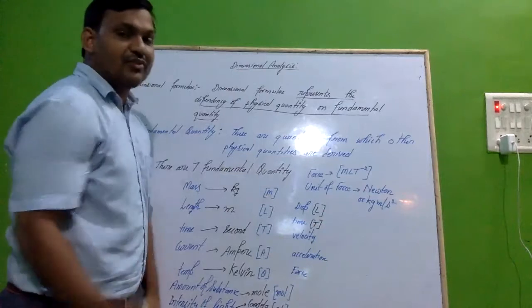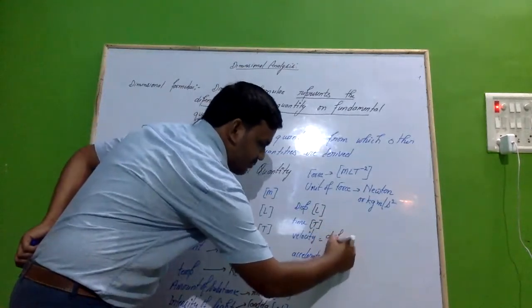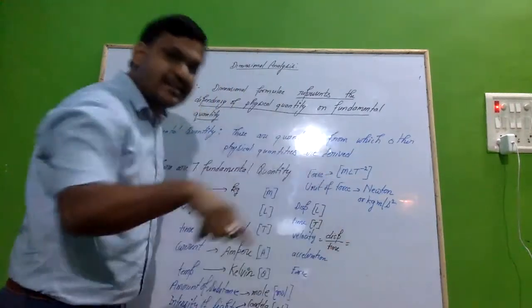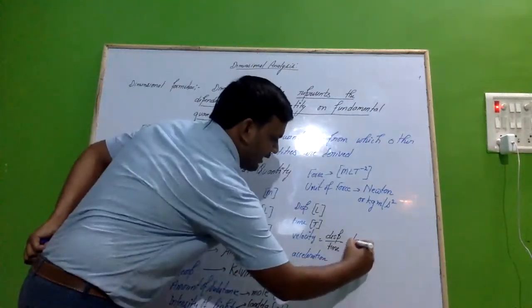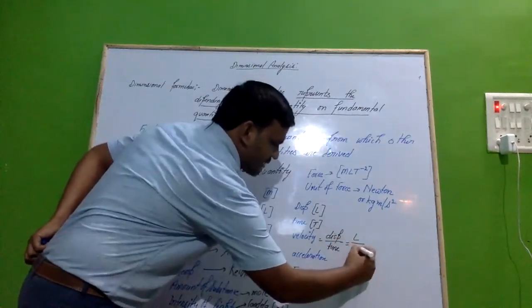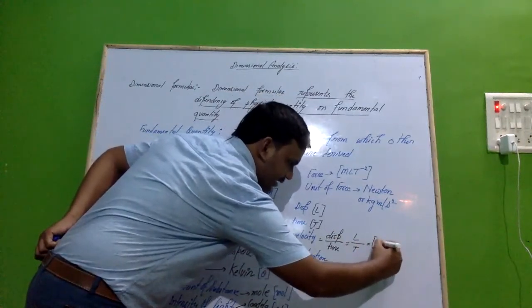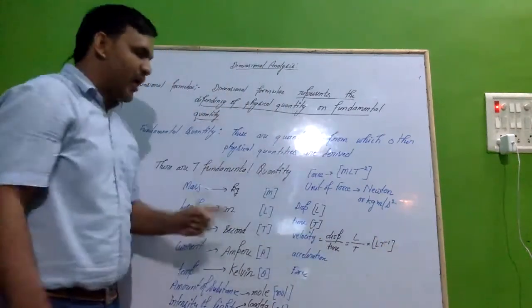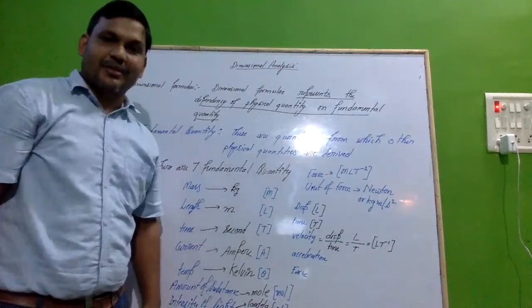And if you are talking about velocity, then you can say velocity is your displacement upon time. So what is displacement? What is the dimensional formula of displacement? It will be L, and the dimensional formula of time will be T. So we can write in a square bracket, [LT^-1]. So [LT^-1] will be the dimensional formula of velocity.